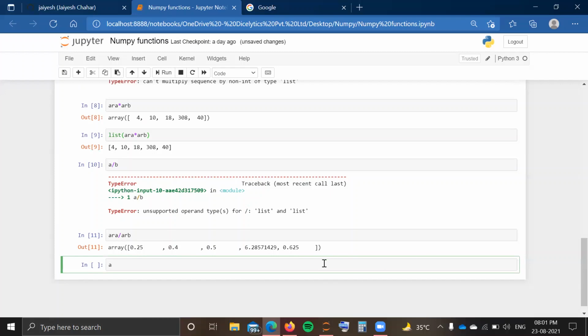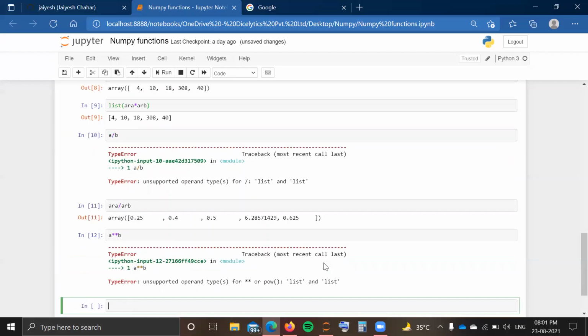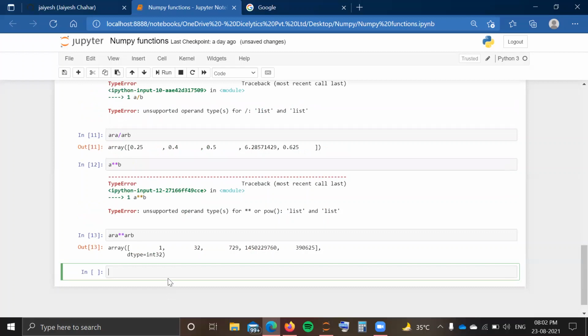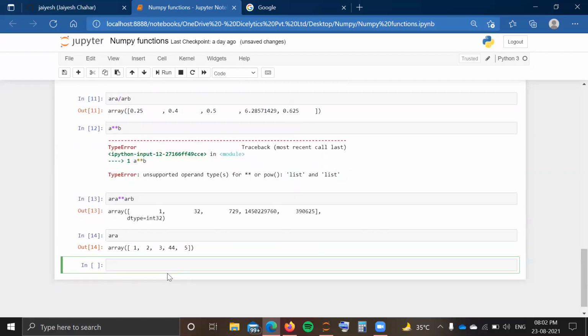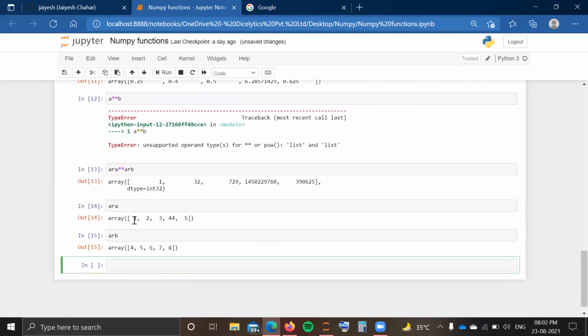The same applies for the power function. If I write a to the power b for lists, it is going to give me an error. And in a similar way for the power function in my NumPy arrays, it is going to return me a to the power b. Now, what does this mean? We will see. It is nothing but array a to the power array b. So the first element will be 1 raised to power 4. The second element, my 32, is nothing but 2 raised to power 5. My third element is 3 raised to power 6, in that way.